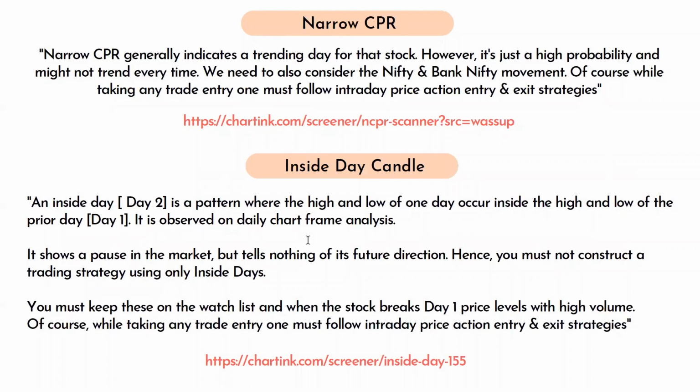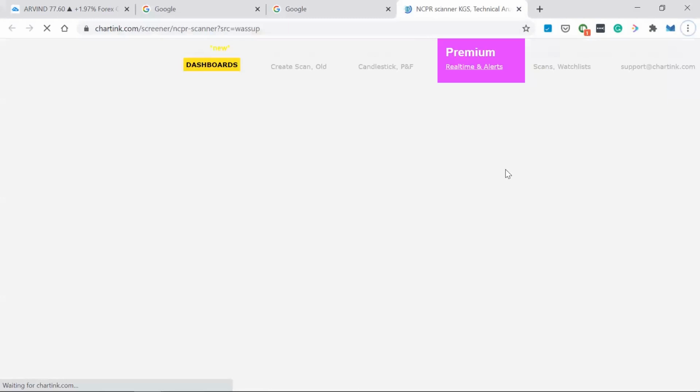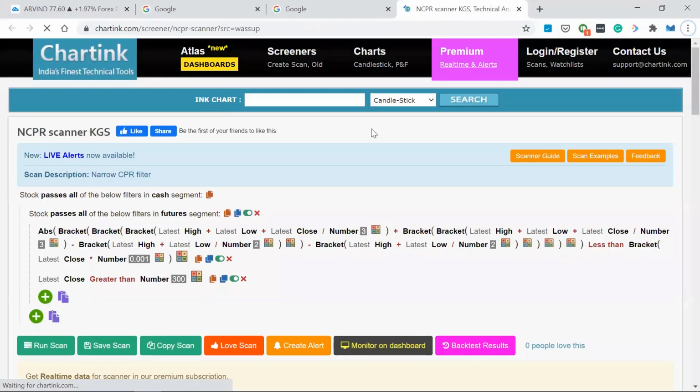One more. 90% of the time you use this only. There are two screeners which we generally use. I use this to update in the Discord community what the narrow CPR stocks are for the next day. This is a chart link, which will redirect you to this website.